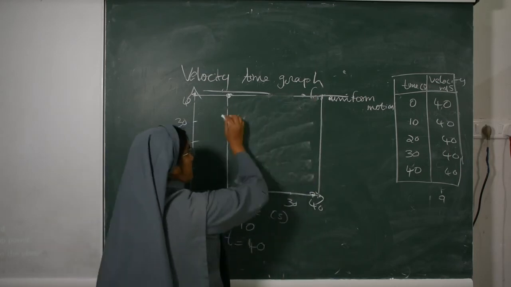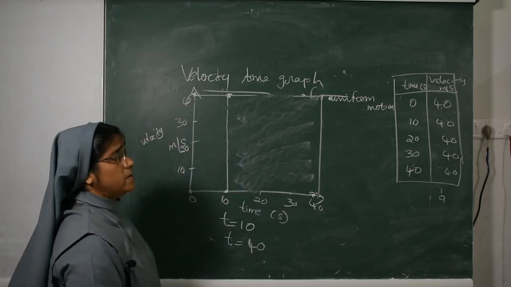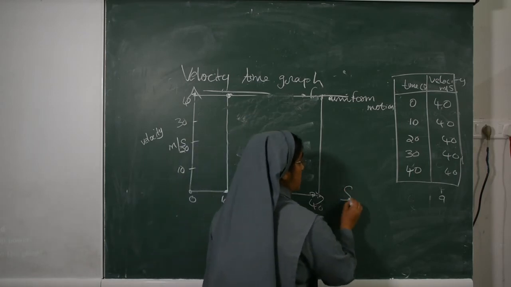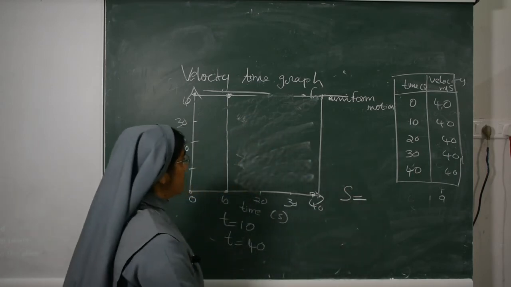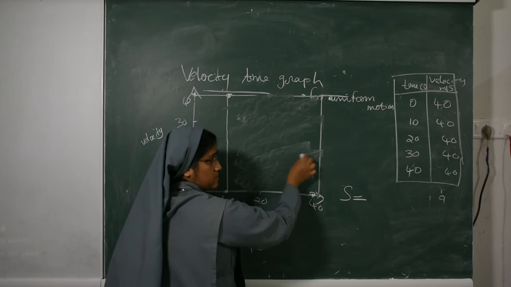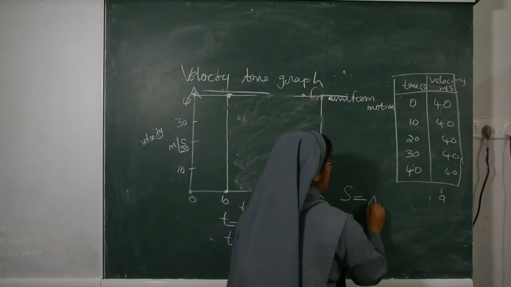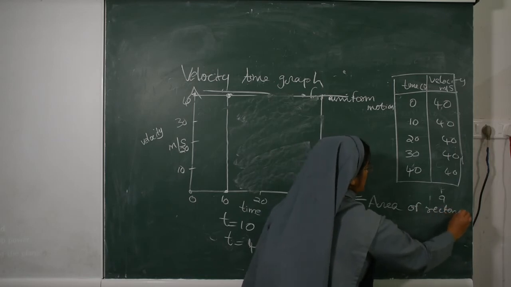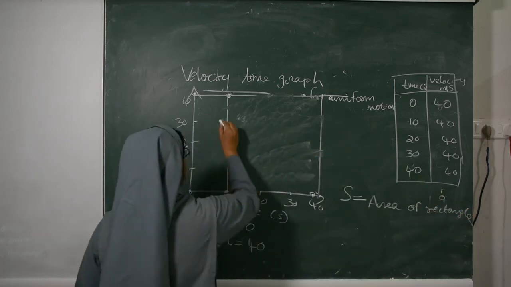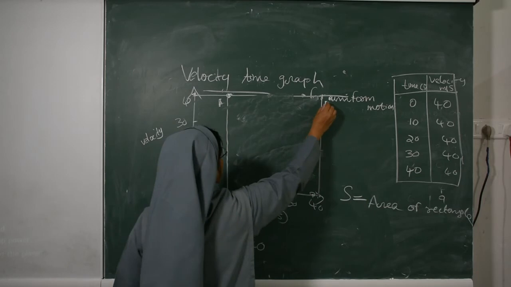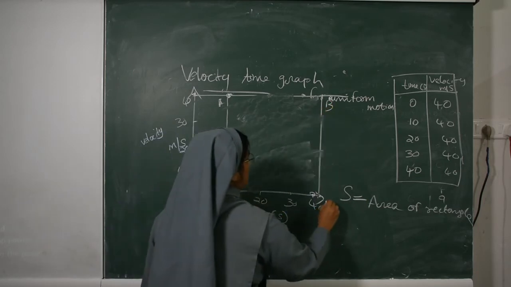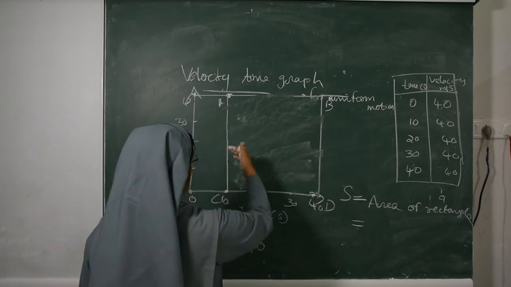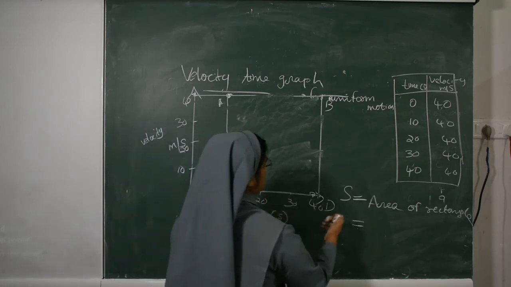Now we have to find the distance travelled by the object. The distance travelled is S equal to the area, and you know this is a rectangle. So the area of rectangle ABCD, you know, is length into breadth, which means AC into CD.